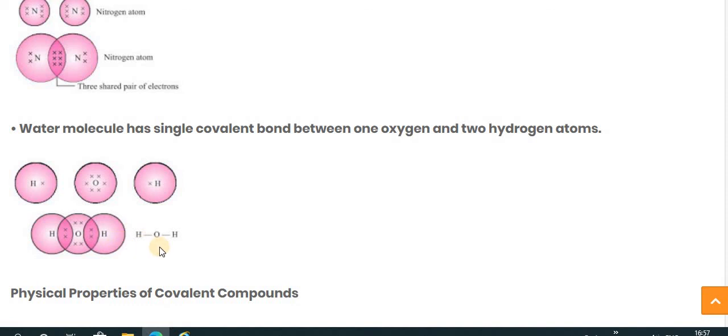So between the O and H there is a single covalent bond, and the other O and H also possess a covalent bond. So the water molecule has a single covalent bond between the one oxygen and two hydrogen atoms. Thank you.